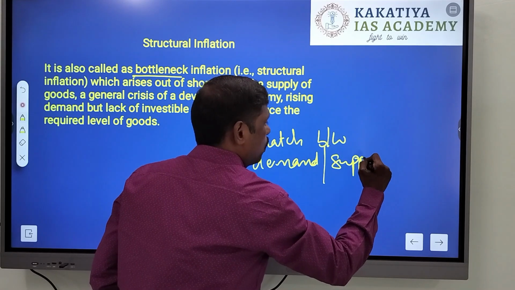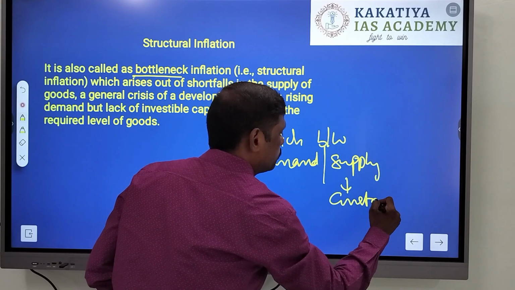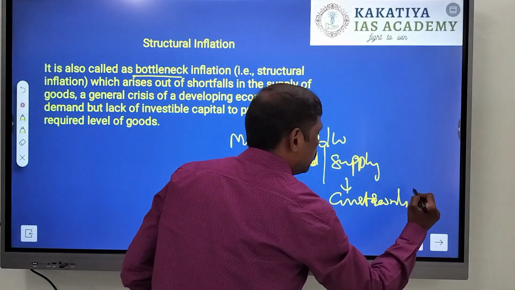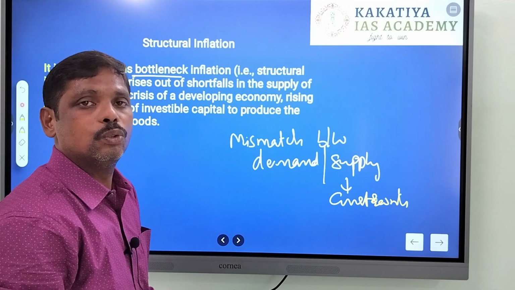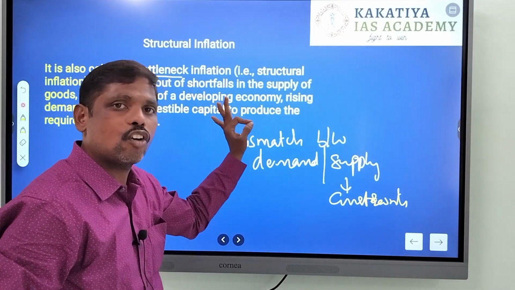Particularly, it is caused because of supply side constraints. That is, when there is no adequate supply of goods because of lack of production.